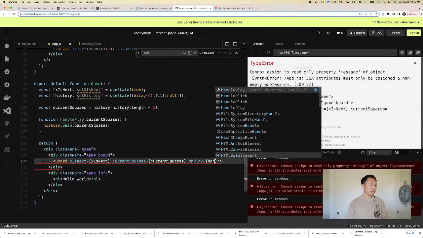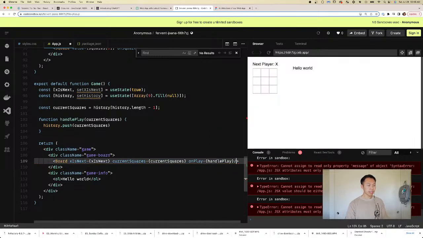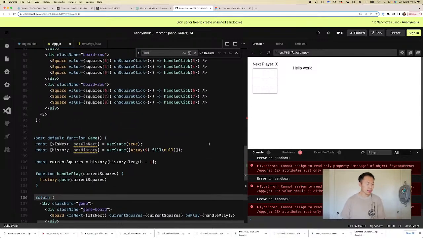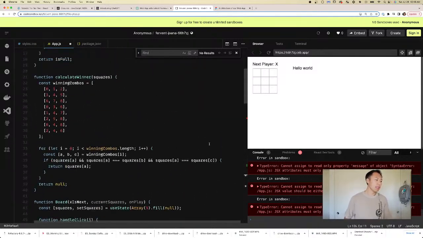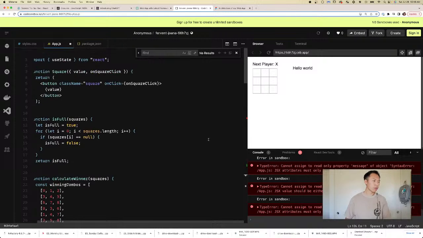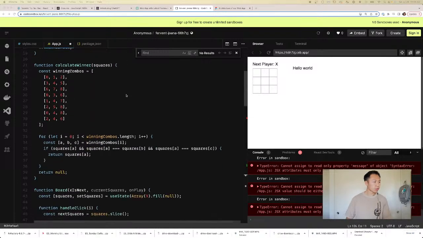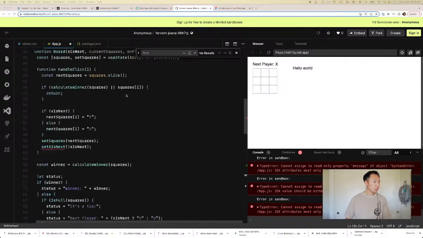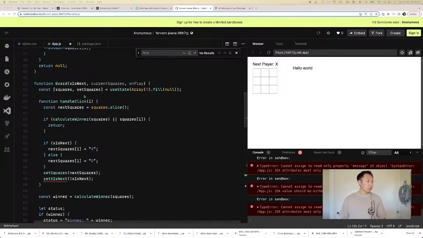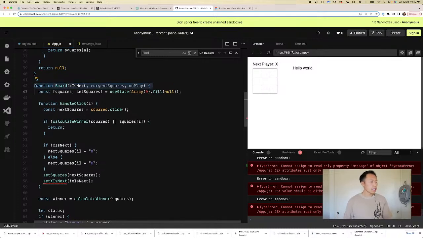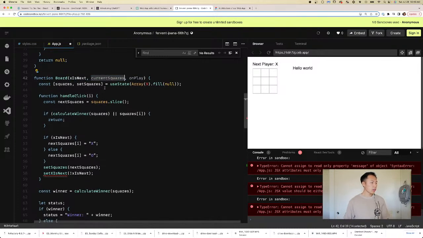Okay, so on play, we're gonna do handle play right here. So we've passed on everything that board needs to know, essentially. So what does board need to know? Well, board needs to, where is board? All right, board needs to know is X is next, current squares. So current squares is gonna be our square, right? Yes. How are we gonna replace this?